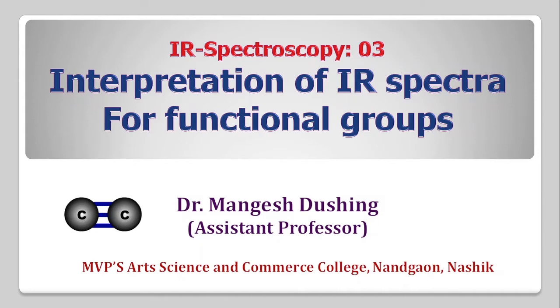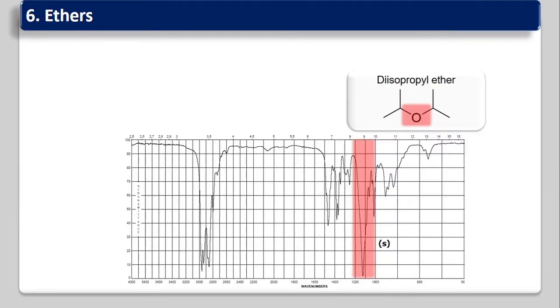Friends, in previous videos we have seen the introduction, the principles of IR spectroscopy, as well as interpretation of IR spectra for the hydrocarbons. In this video we will learn interpretation of IR spectra for various functional groups. Friends, first I will tell you that these are the general values. This may change with the various environments of the functional groups.